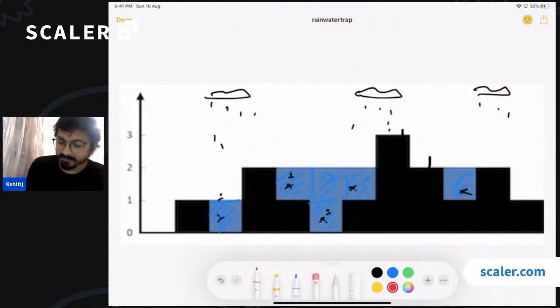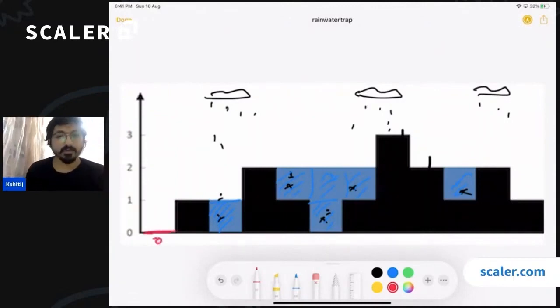For example, here this bar length is 0, so this bar is having 0 amount of water trapped. Here the bar length is 1, but even then the amount of water trapped above it is 0. Here the amount of water trapped above this bar of length 0 is 1. Right? Similarly, here we have 0 amount of water. Above this bar we have 1 unit of water, right?